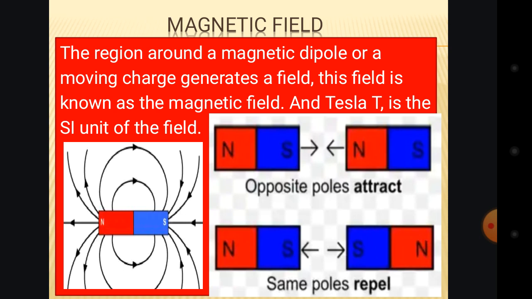That is how it was named, and they are called a magnetic dipole. So the north pole is like the front or the head of the magnet, and the back one is the south pole.